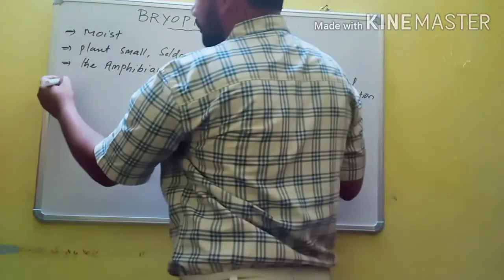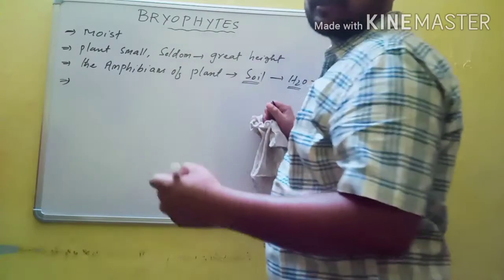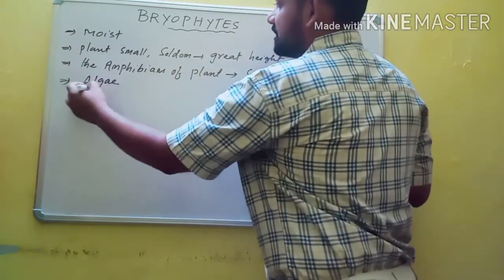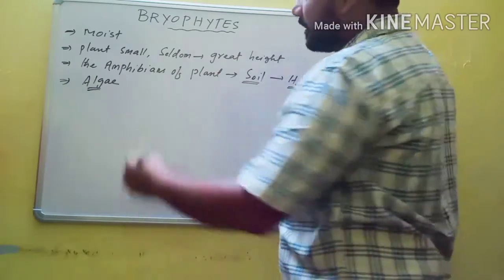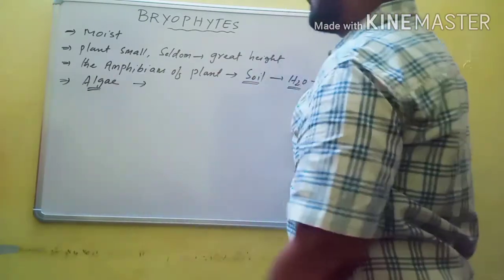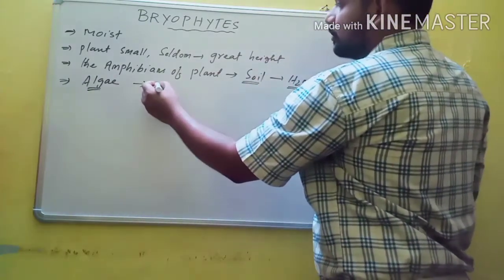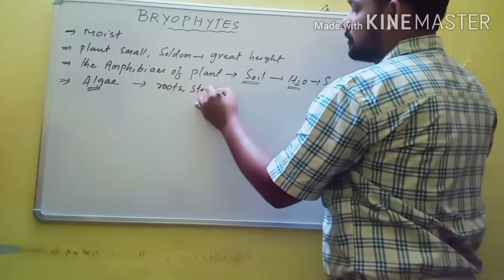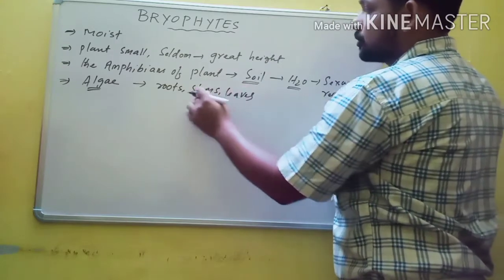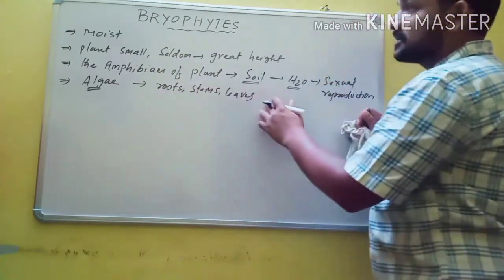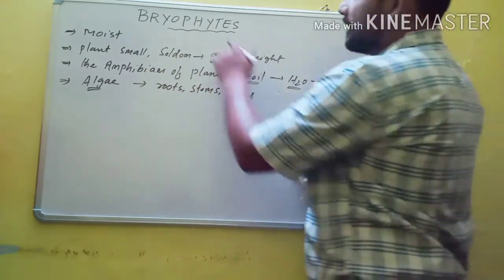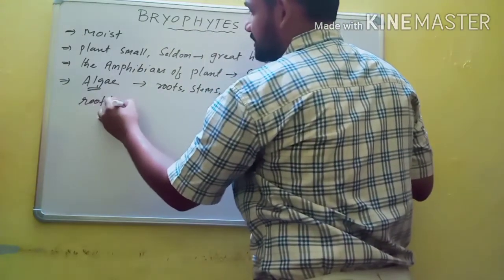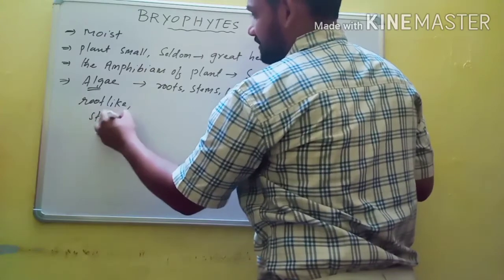Here in bryophytes, the plant body is more differentiated than that of algae. The plant body of bryophytes is certainly better than algae, but it lacks true roots, true stems and true leaves. True stem, true leaves, true roots are absent in bryophytes, but the plant body contains root-like, stem-like and leaf-like structures.